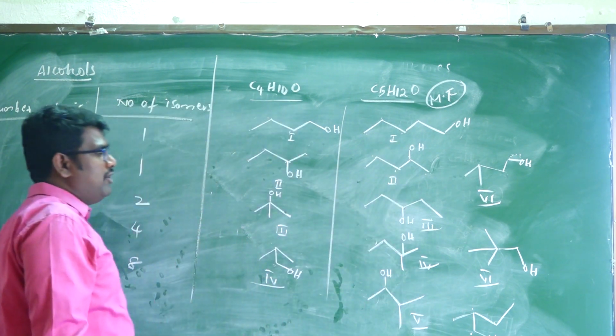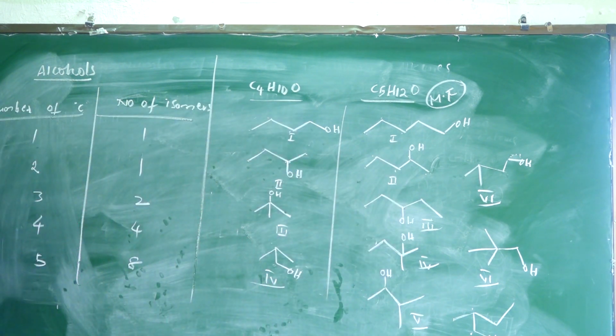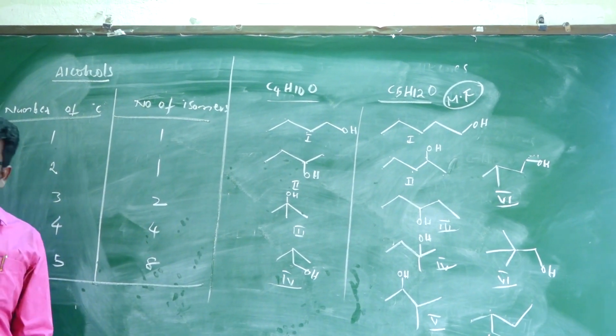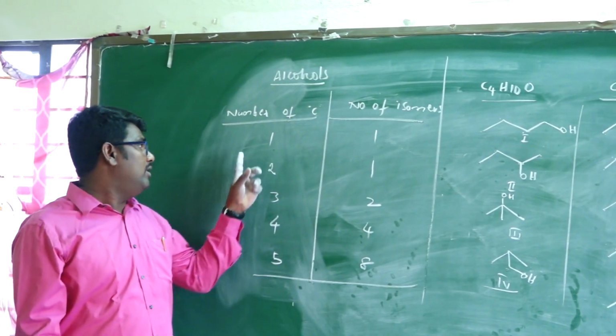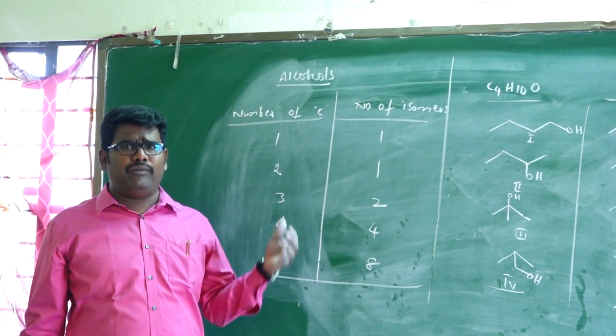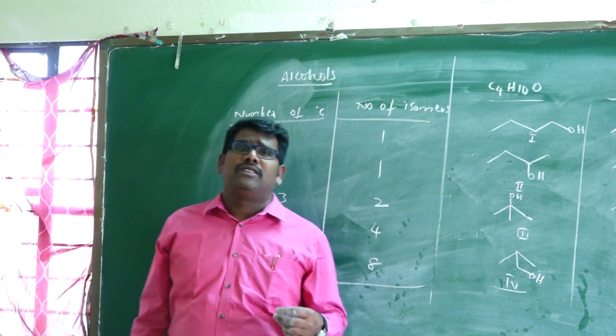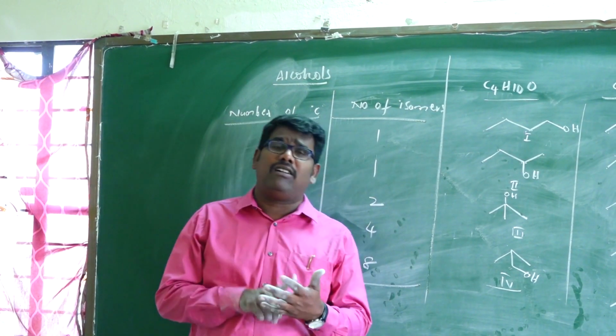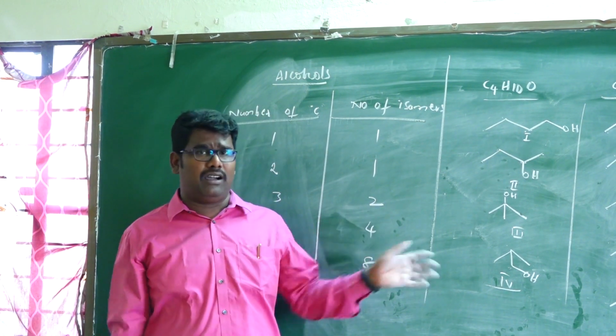So this is the lengthy process of drawing the structures and counting the number of isomers, up to 5 carbons. This is the simple trick for calculating the number of isomers in a given organic compound. Okay, so you can practice using this method. This is the calculation of the number of isomers in alkanes, alkenes, alkynes and alcohols.